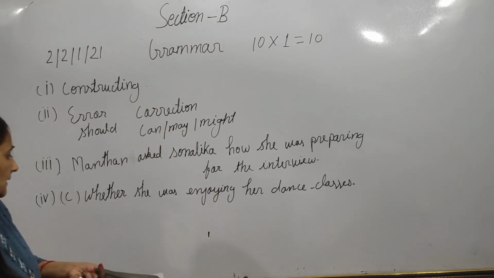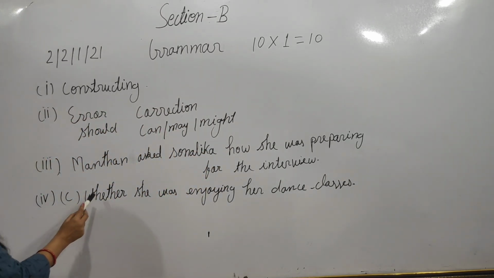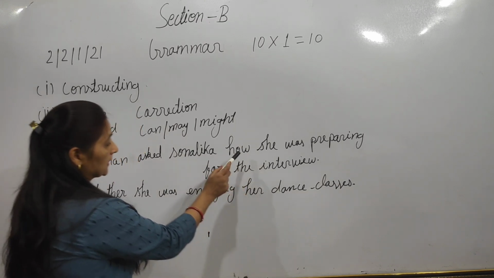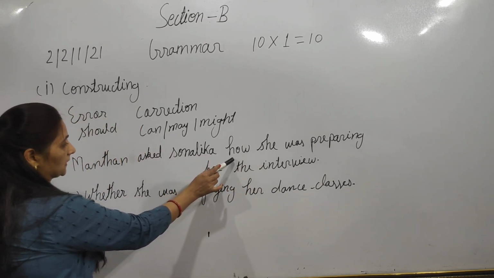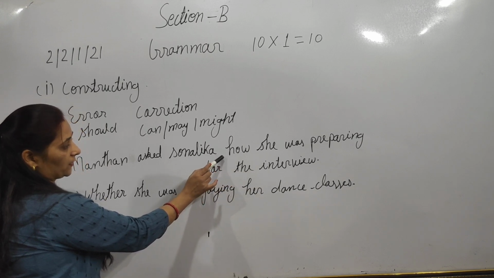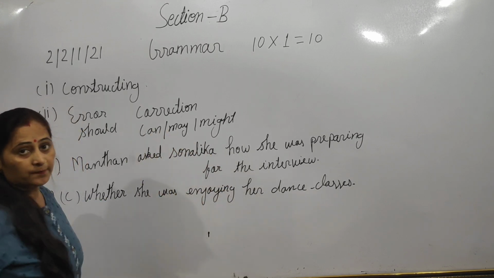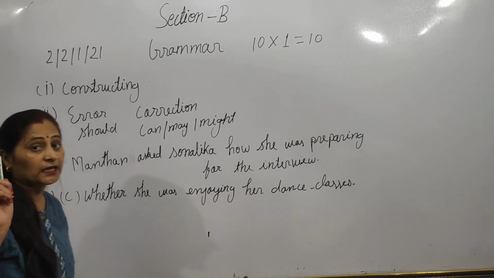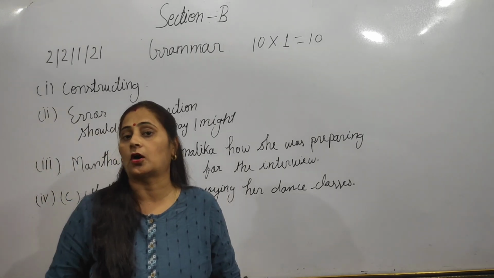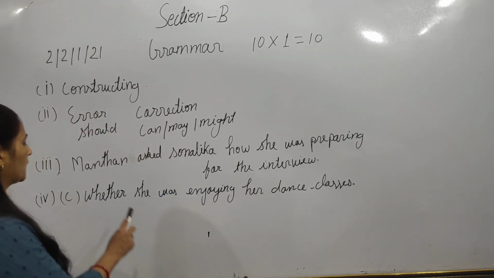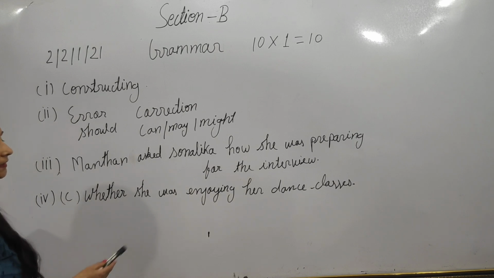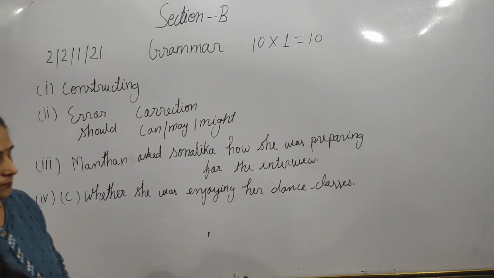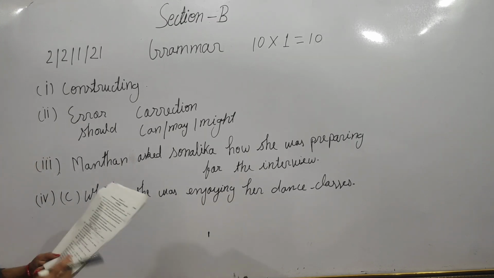Now let me explain this, students. Whether or if you can apply. So, whether she was enjoying. Here as a conjunction we have used if or whether. The WH word can be used as a conjunction, but if the reported speech begins with the auxiliary verb, then you put if or whether, and that interrogative sentence will change into an assertive sentence. Now let's move towards the fifth one.